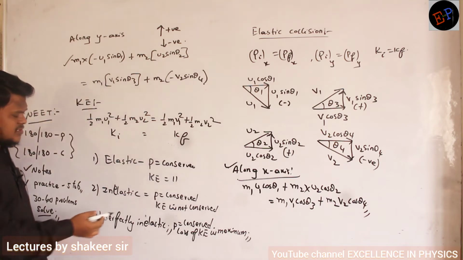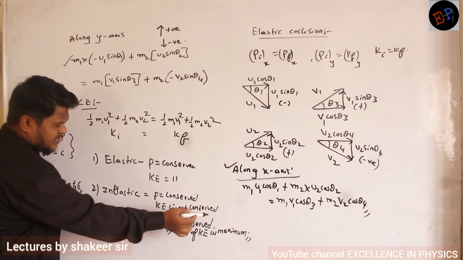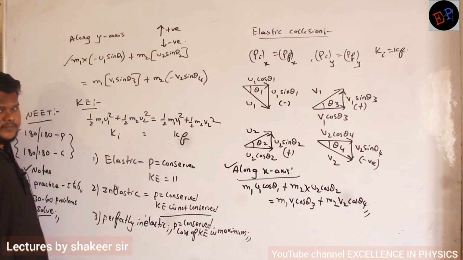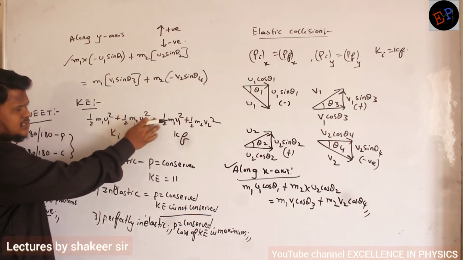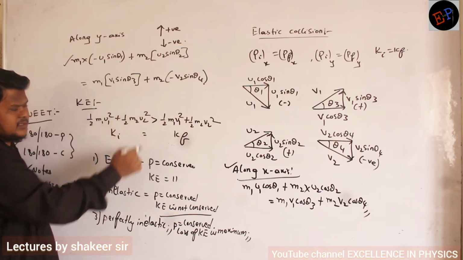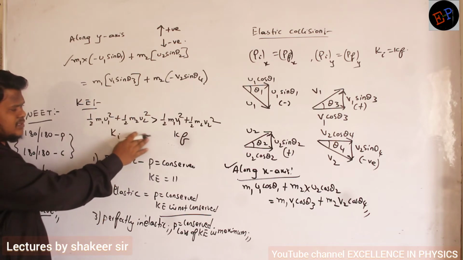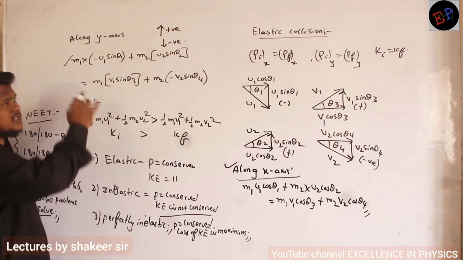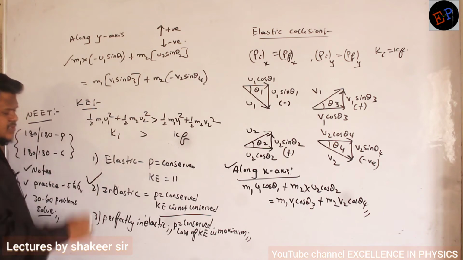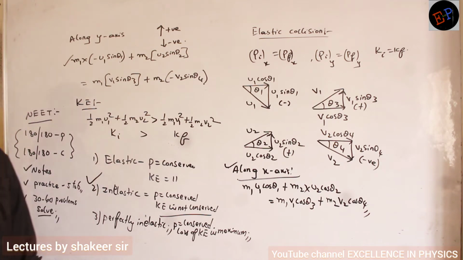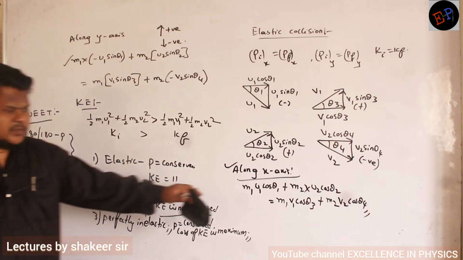Then what is the change in inelastic collision? Kinetic energy doesn't remain constant. It means here, instead of is equal to, you have to write greater than. Here also you have to write greater than. Then these will be the equations for which collision? Inelastic collision.